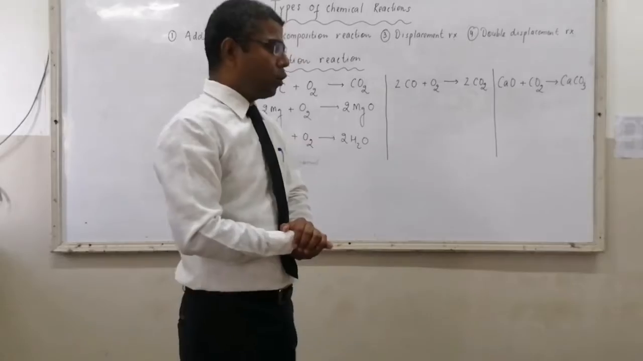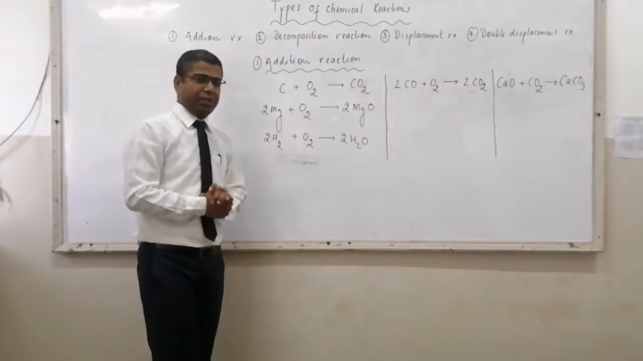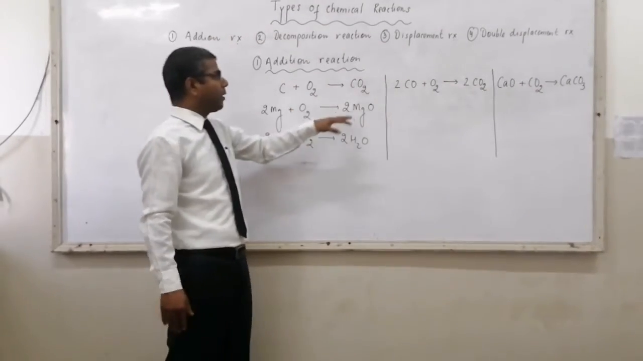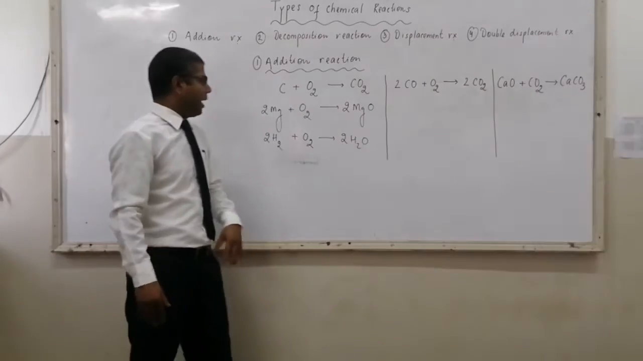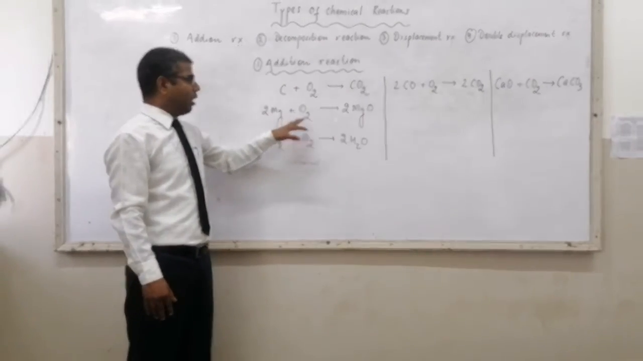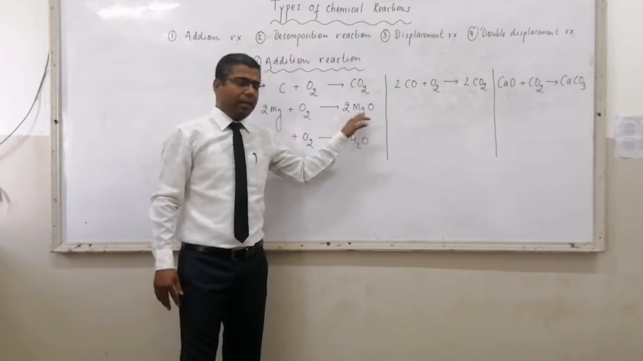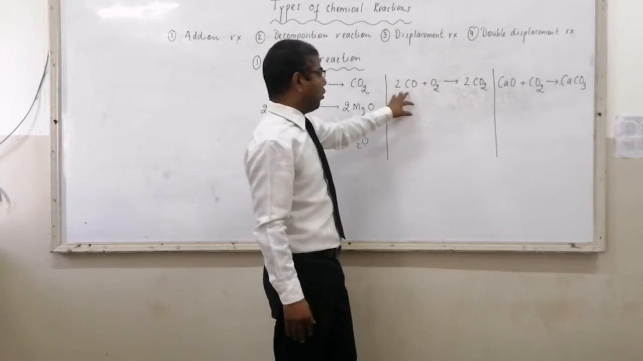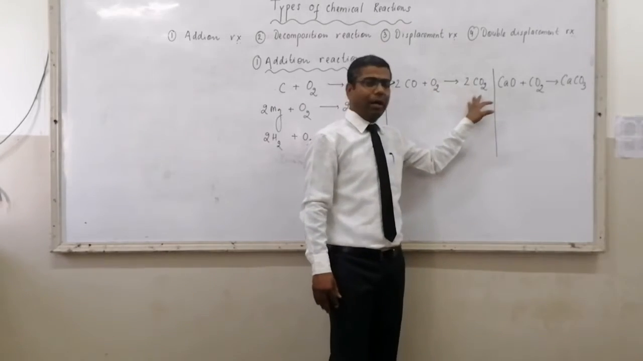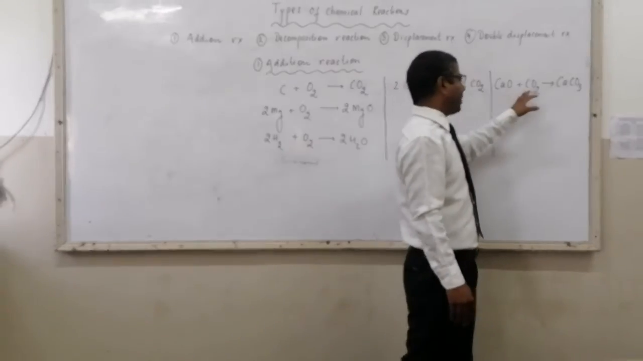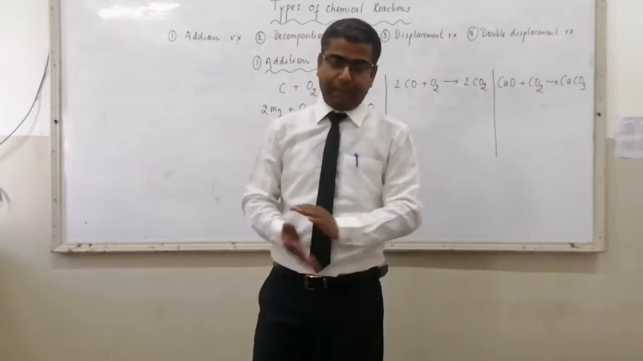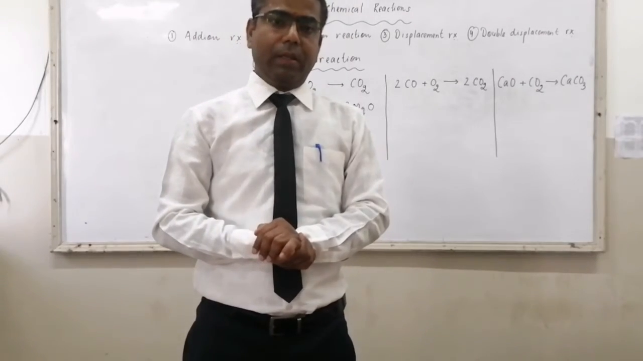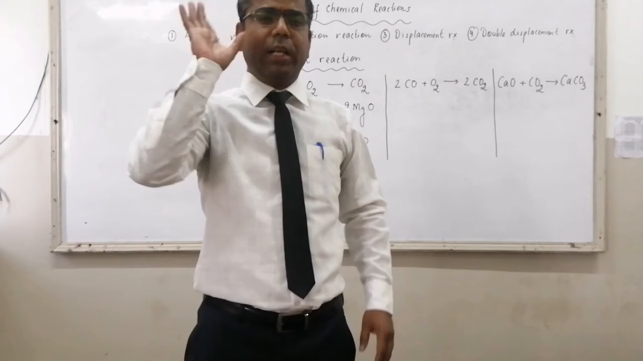Now examples. So here there are few examples for addition reaction. First one is carbon reacts with O2, oxygen, to form carbon dioxide. Then we have magnesium metal reacts with oxygen to form magnesium oxide. Then we have hydrogen reacts with oxygen to form water. Then we have carbon monoxide reacts with oxygen to form carbon dioxide. And last we have calcium oxide reacts with carbon dioxide to form calcium carbonate. In all these reactions, we are using two reactants. And as a product, we have only a single product.